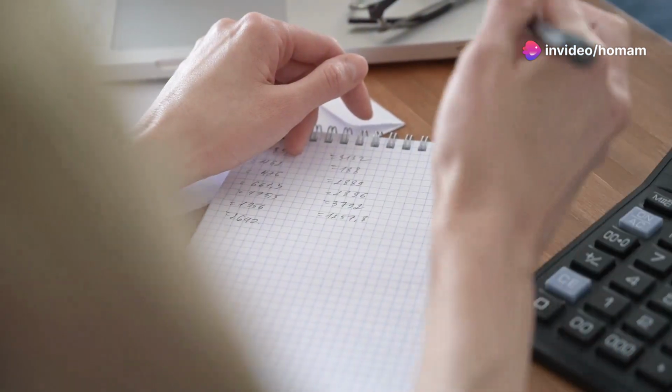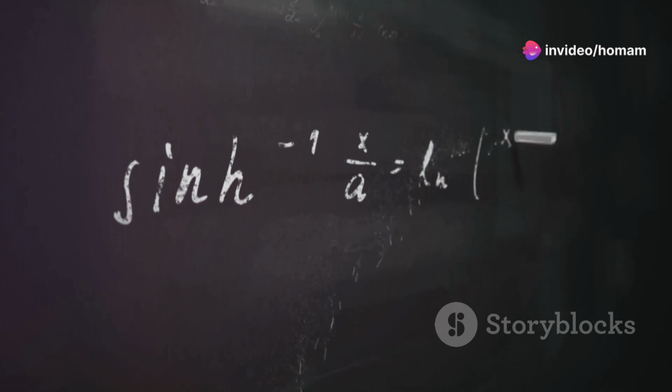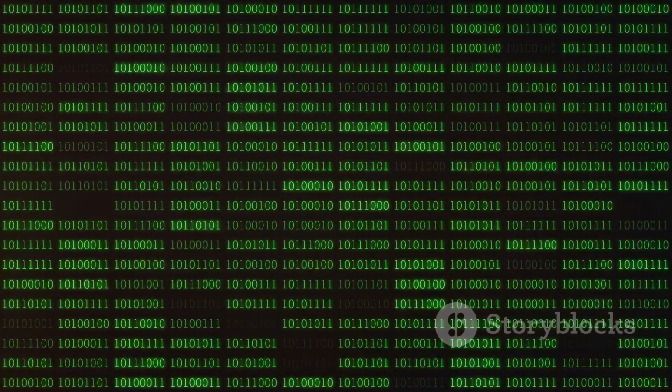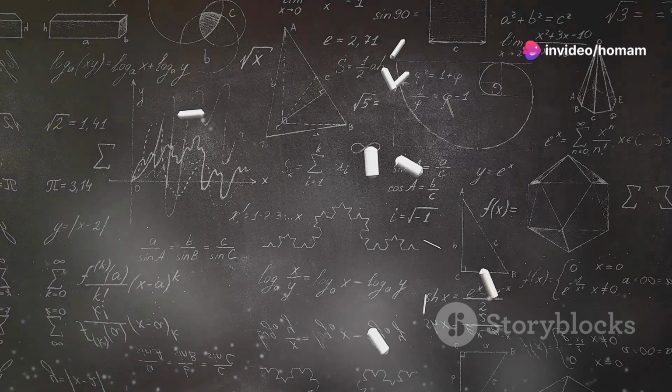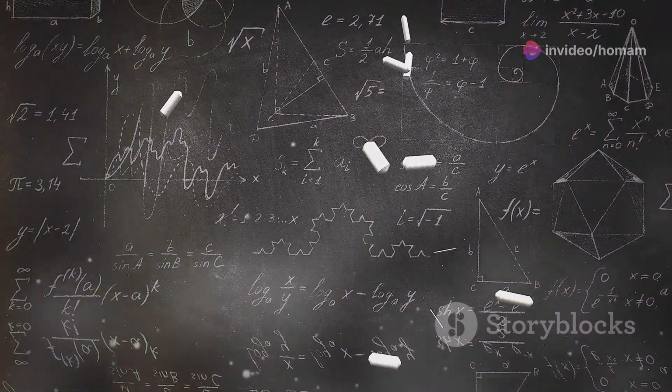We start by dividing the larger number by the smaller one and noting the remainder. Then we replace the larger number with the smaller one and the smaller number with the remainder. We repeat this process until the remainder is 0. The last non-zero remainder is the GCD. This elegant method, devised over 2,000 years ago, remains a cornerstone of computational mathematics.